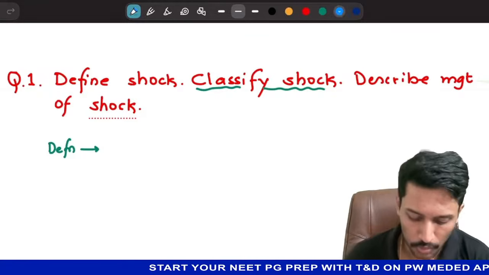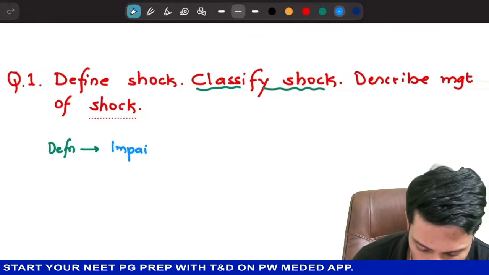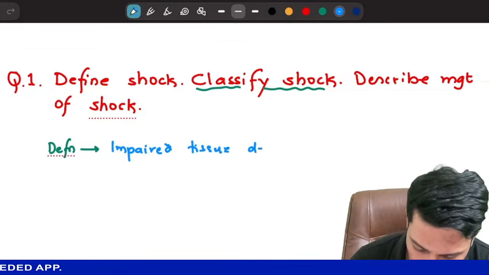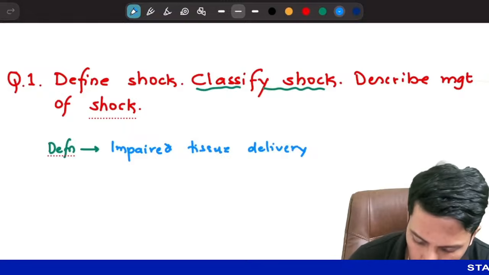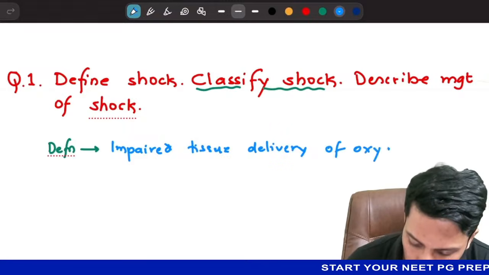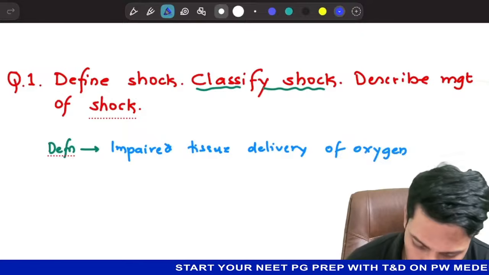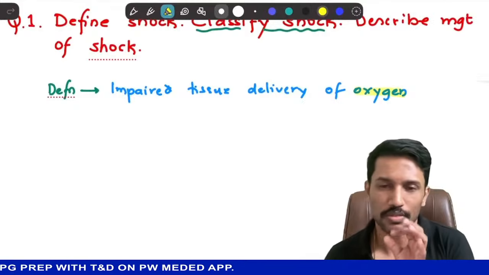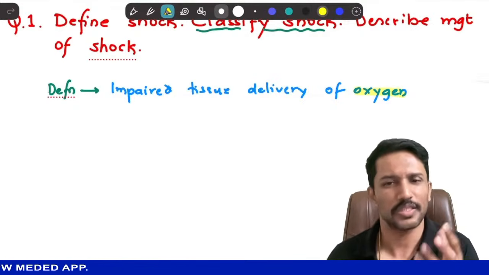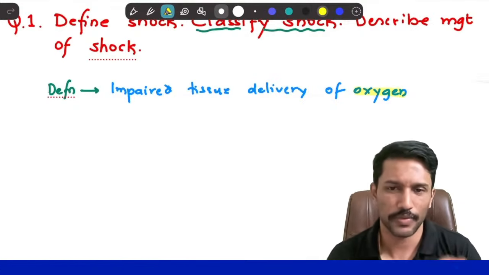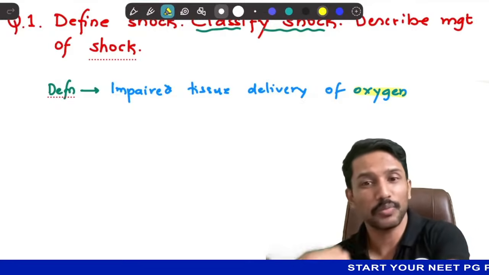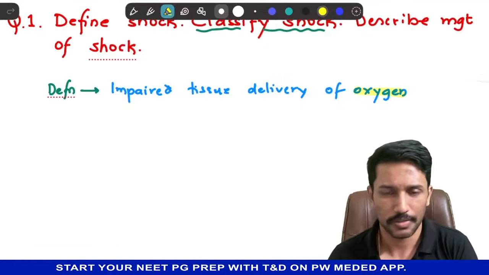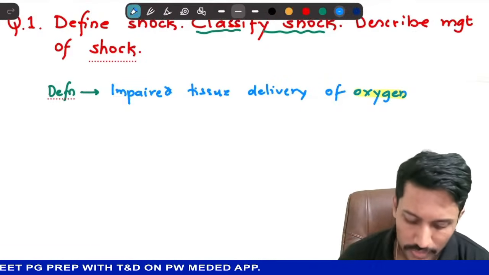So what is the definition of shock? Impaired tissue delivery of oxygen. Means the delivery of oxygen to the tissues is impaired. That's the most important point. Yes, the most common cause for impaired delivery of oxygen to the tissues is going to be circulatory failure, means hypotension or other circulatory failure, where the circulatory system is not able to deliver blood to tissues. If I'm not delivering blood to tissues, then tissues are also not going to get oxygen, right? And then why will this cause a problem?